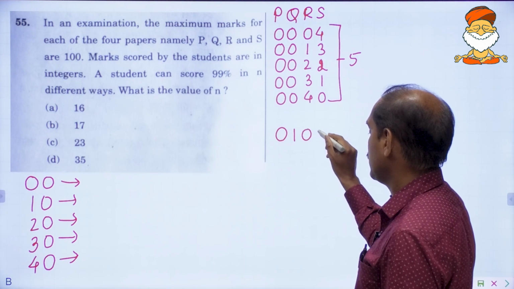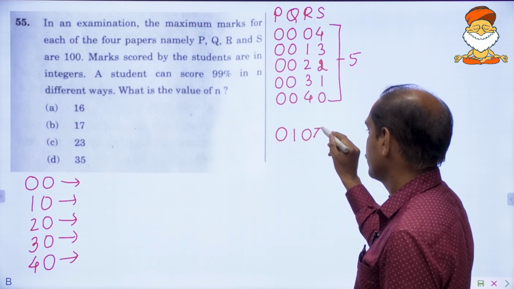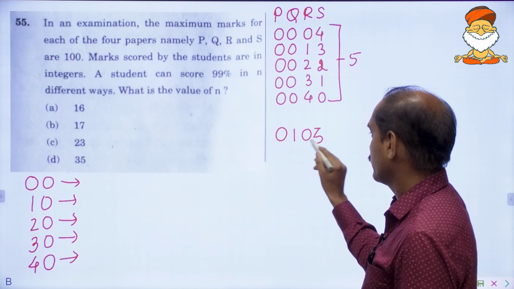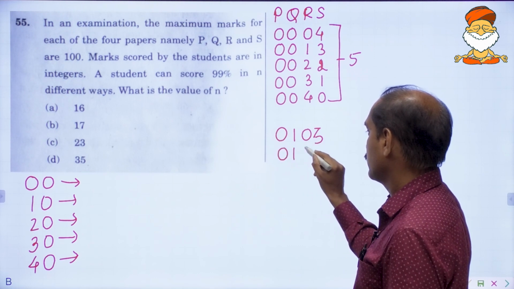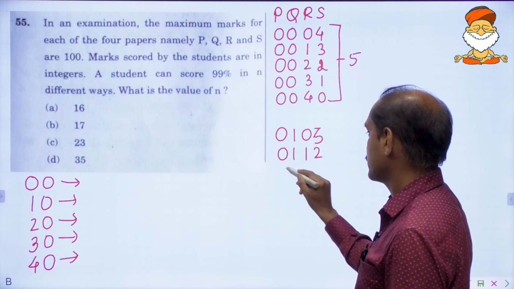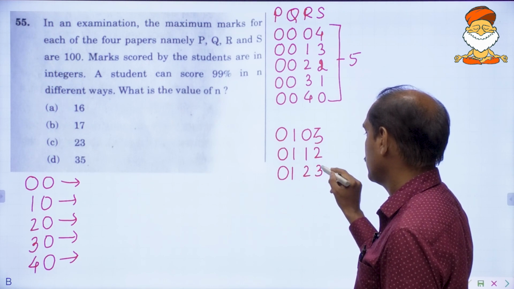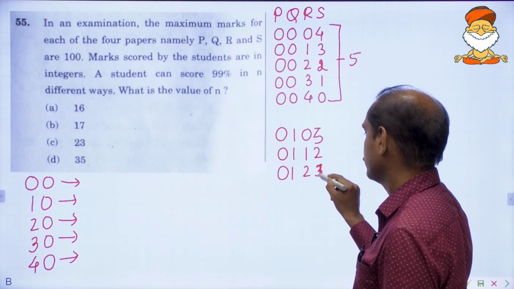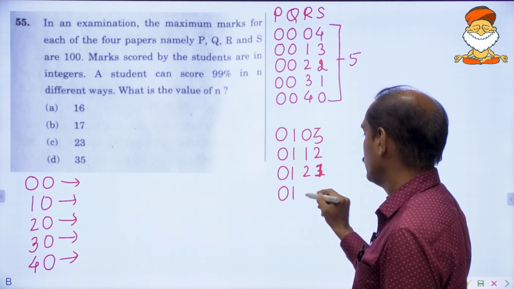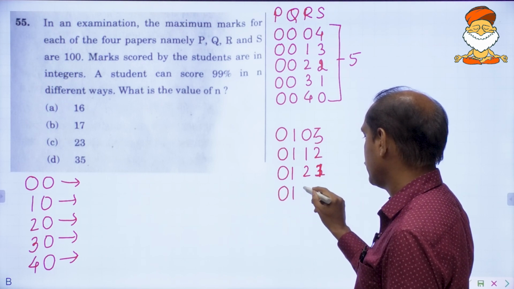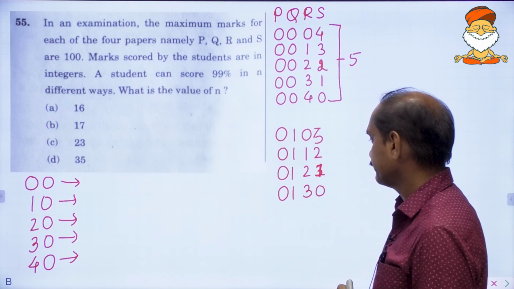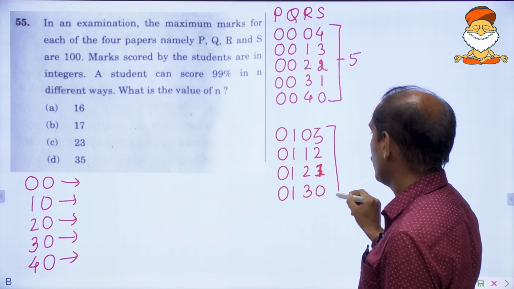He can lose like this, right? 3 marks. 3 marks means like this. 3 marks like this. Or he can lose like this. 3 marks here. Okay. So how many did you get here?